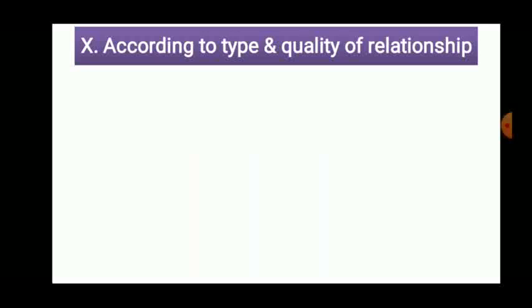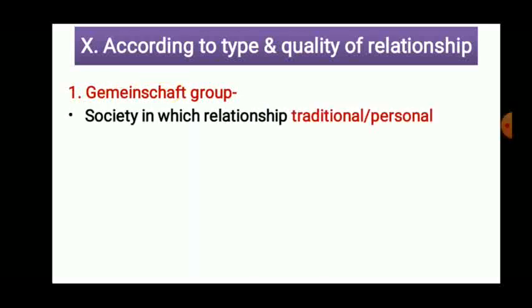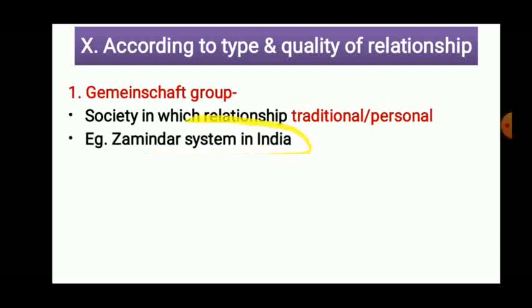Now, according to type and quality of relationship, which kind of relationship are we going to follow? The first one is the Gemeinschaft. Now, Gemeinschaft means the society in which relations are traditional, personal. Personal relations are there. Traditional means because of tradition, because of that particular thing which exists in society, we are going to follow that kind of relation. So it is said to be traditional relationship. For example, Zamindar system in India, landlord system in India. Okay.